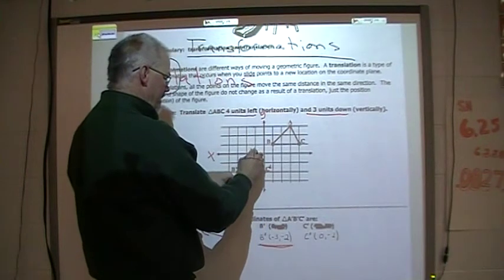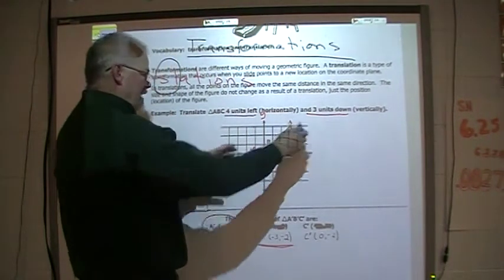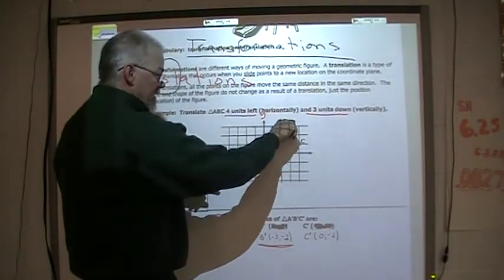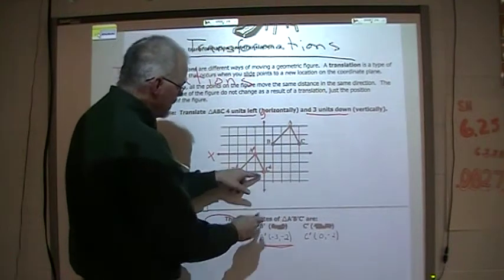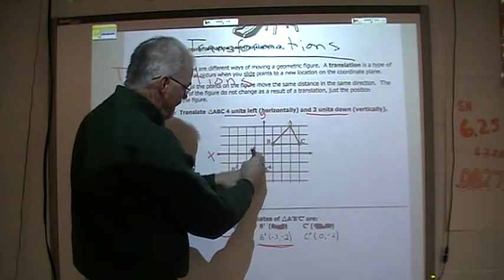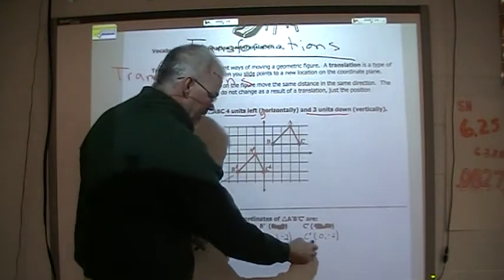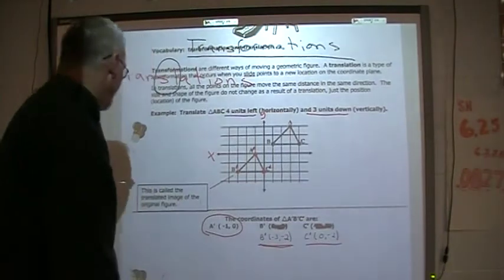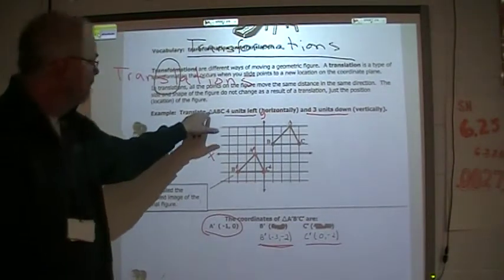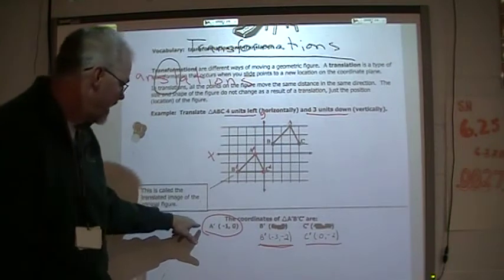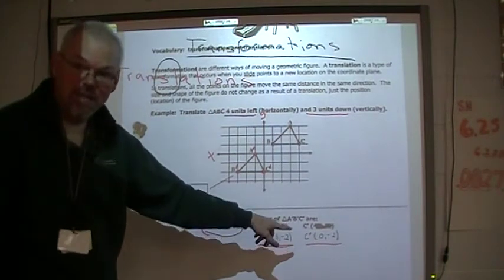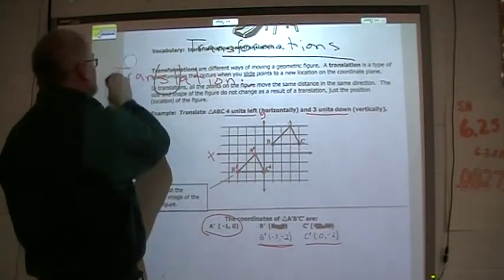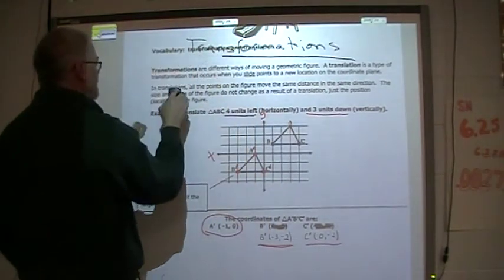They've all got these tick marks that say it has been moved. That tells you this is not the original figure. This is the original figure because it does not have those tick marks. And our new C, this is the origin, so you didn't run anywhere, so X is 0 and Y is -2. Those are the coordinates for A prime, B prime, and C prime. You have original triangle ABC, and the new triangle is A prime, B prime, C prime. All right, let's do one more example on the back. Remember, we're sliding here. Translate means to slide.